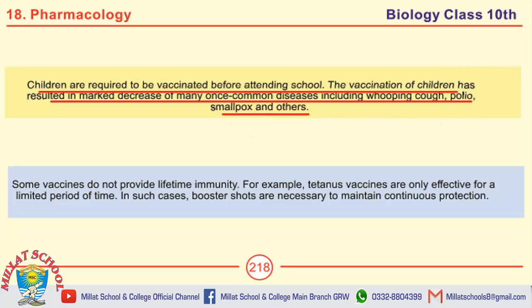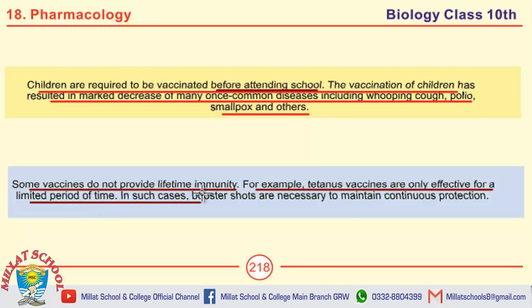Moving towards important MCQs: children are required to be vaccinated before attending school. Some vaccines don't provide lifetime immunity. For example, tetanus vaccines are only effective for a limited period of time. In such cases, booster shots are necessary to maintain continuous protection.